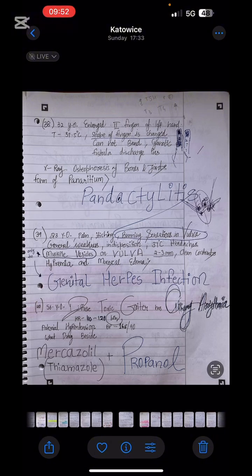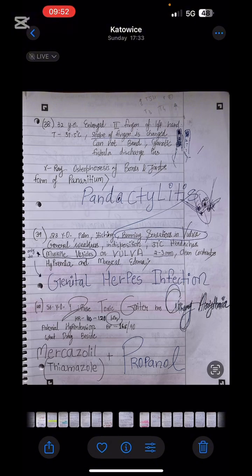The hallmark finding here is that the patient cannot bend the finger. When the patient cannot bend the finger, there is a problem with the dactylitis, right, which are our digits here. So a problem with the digits or dactyly, finger cannot bend, hence the case of pandactylitis.